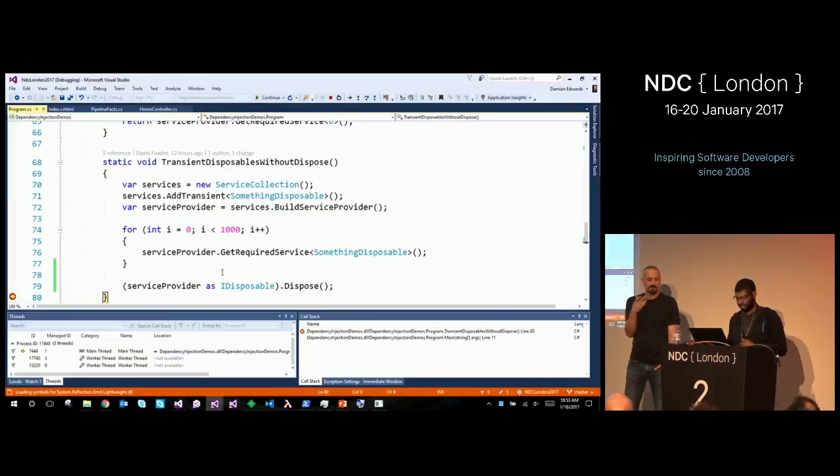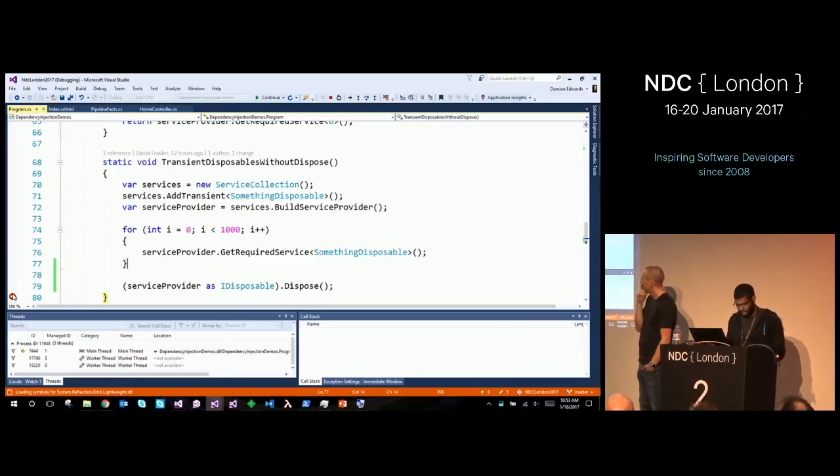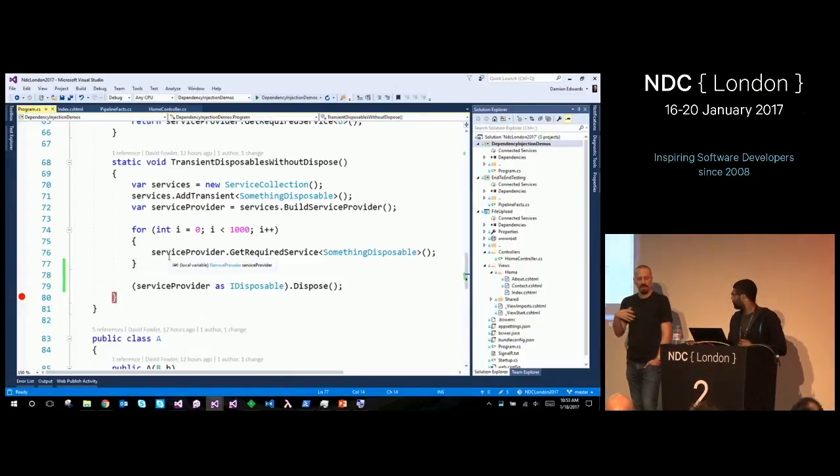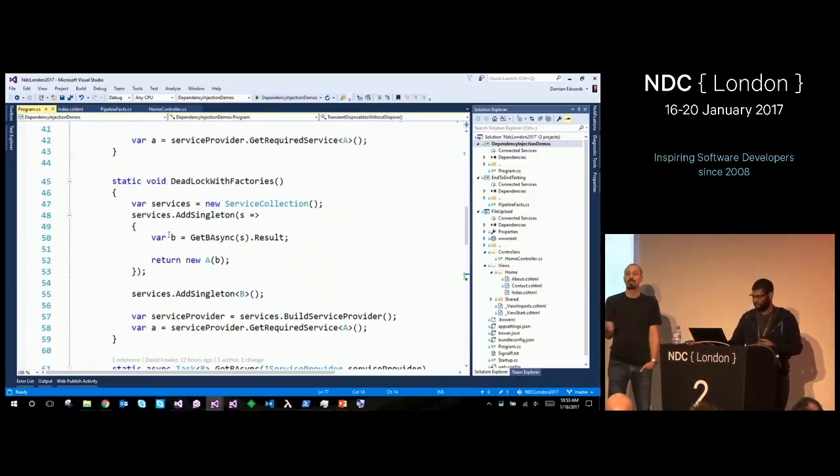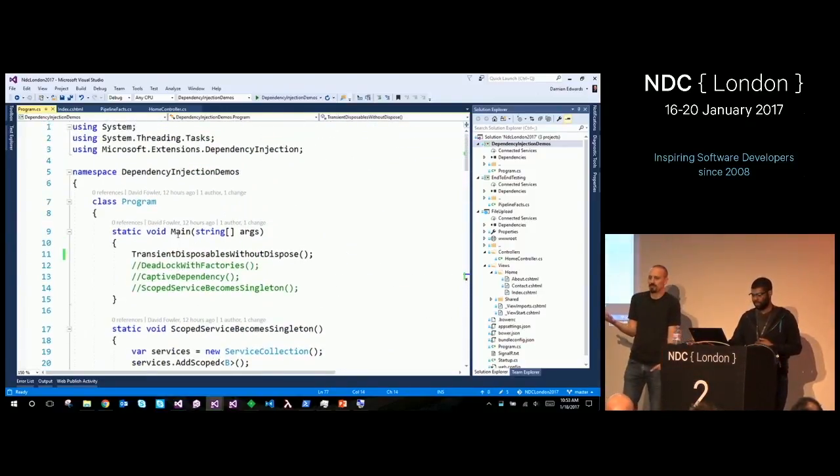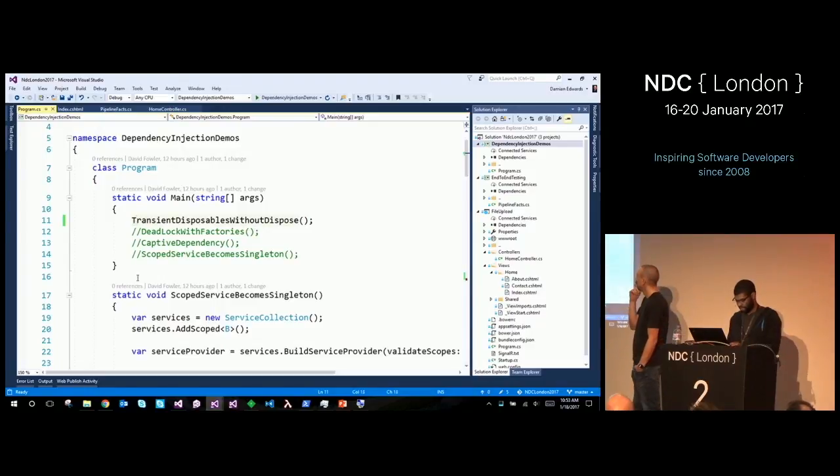Right. There you go. But in an ASP.NET app, that only happens when the app shuts down, if you do this in the root. So avoid that pattern. I think that presents itself, if you do it accidentally, as a memory leak. You'll just look at it and go, why do I have so much memory being used by my application? And a quick heap analysis will show you, oh, I have all these things being rooted.